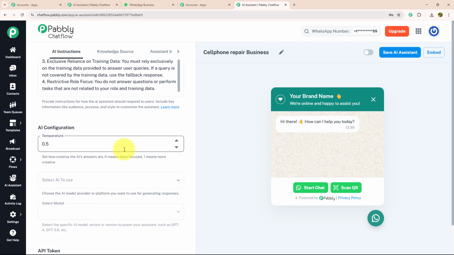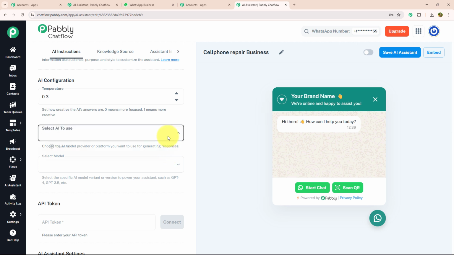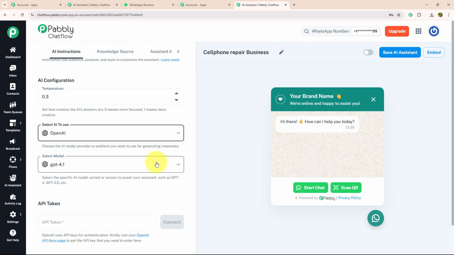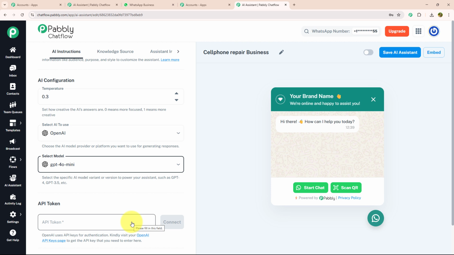One of the key setting here is temperature. A temperature of 0 means focus and 1 means creative. I'm going to set my temperature as 0.3 to keep the response focused but slightly adaptable. Next, we need to select AI model or platform that we are going to use to generate the response. Here I'm going to select my model as GPT-4o Mini, which is a cost-effective option.